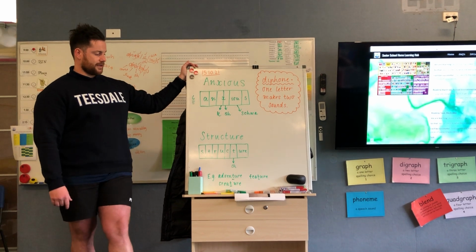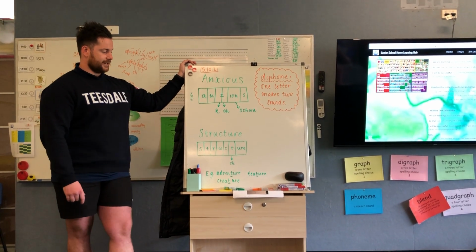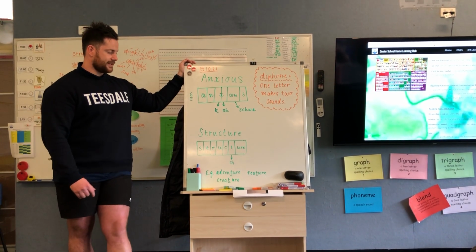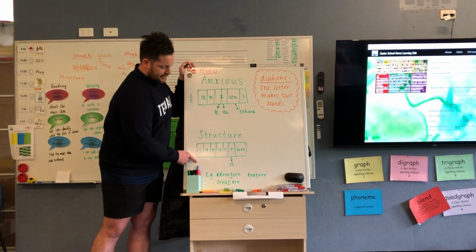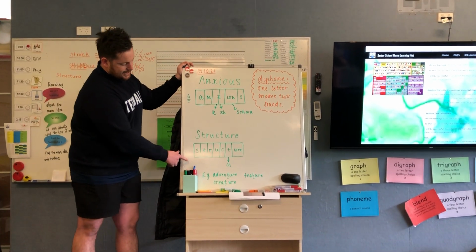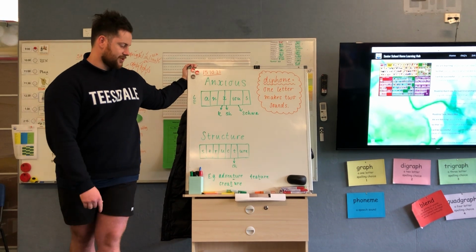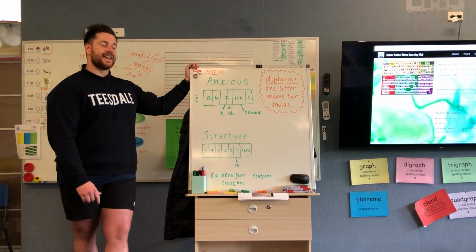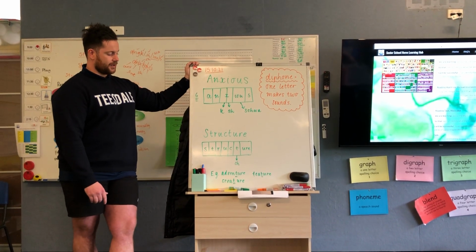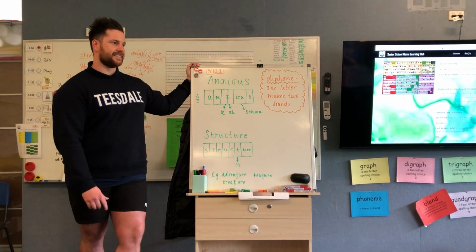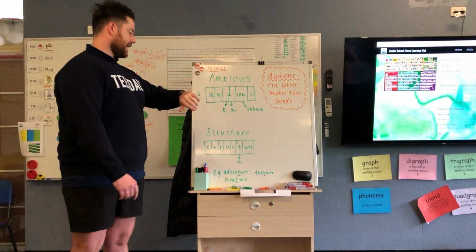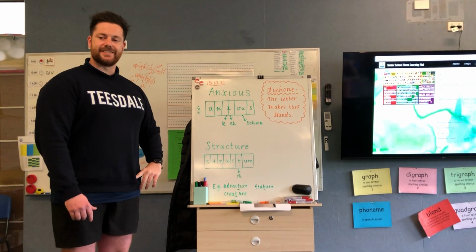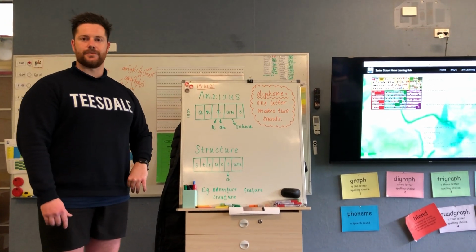Now with structure, we want you to see if you can also find any more words to add to this list here. You can see we've already given you some examples, so structure, adventure, creature, and feature. Is there any others that you can find? You're going to have about 5 minutes to see what words you can find, and then we'll talk about them at the end.